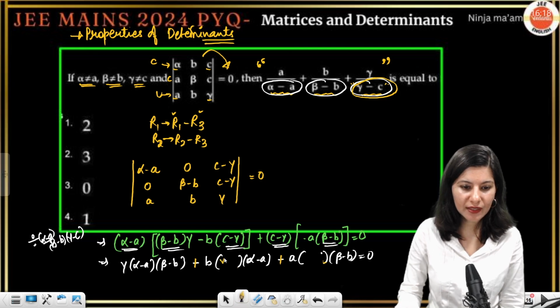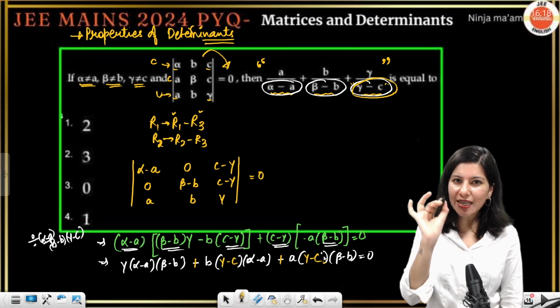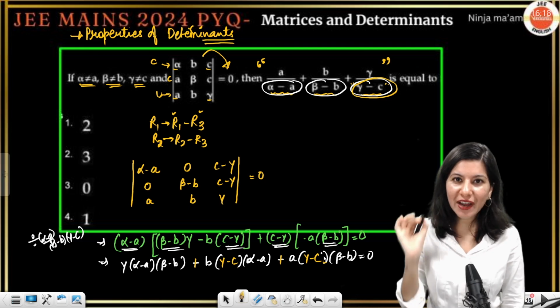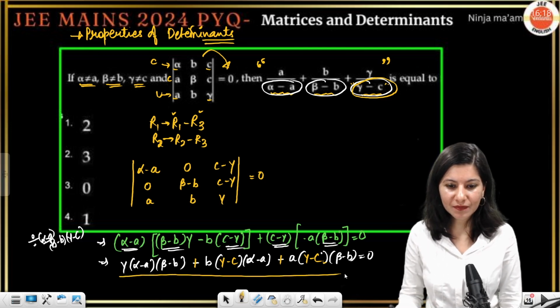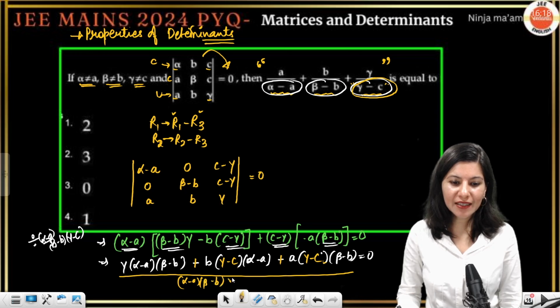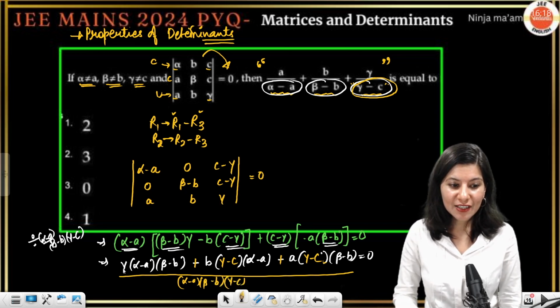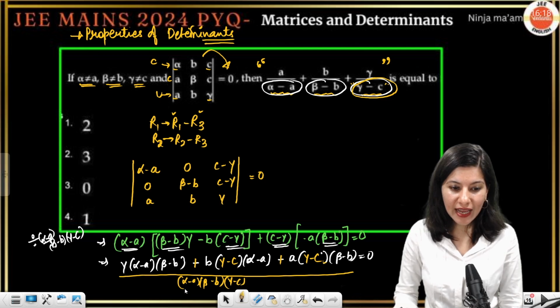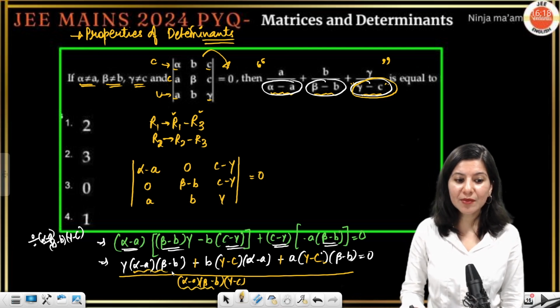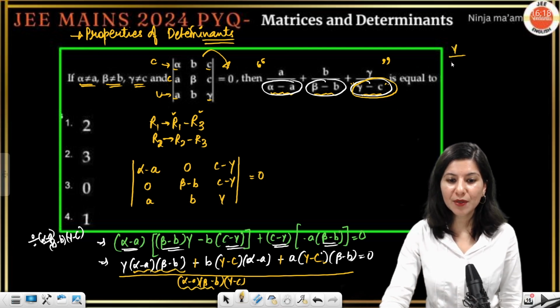Can I just do that? Gamma minus C, gamma minus C. Now everything is in plus. Now on the last master stroke, divide everything by alpha minus A, beta minus B and gamma minus C. If you divide, what will you get? Tell me the final answer. So this is gamma, and alpha minus A, beta minus B will get cancelled out. So this is gamma upon gamma minus C.